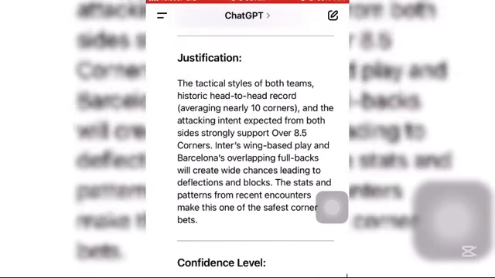So this is how you can use this simple strategy using two websites or two applications, that is the ChatGPT AI app and the SportyBet website. Just combine them together and make sure that you input the correct prompts that I will leave in the description box under this video, so that this AI will surely give you the best outcome of that particular match you copied from the SportyBet app and pasted here at the ChatGPT app.